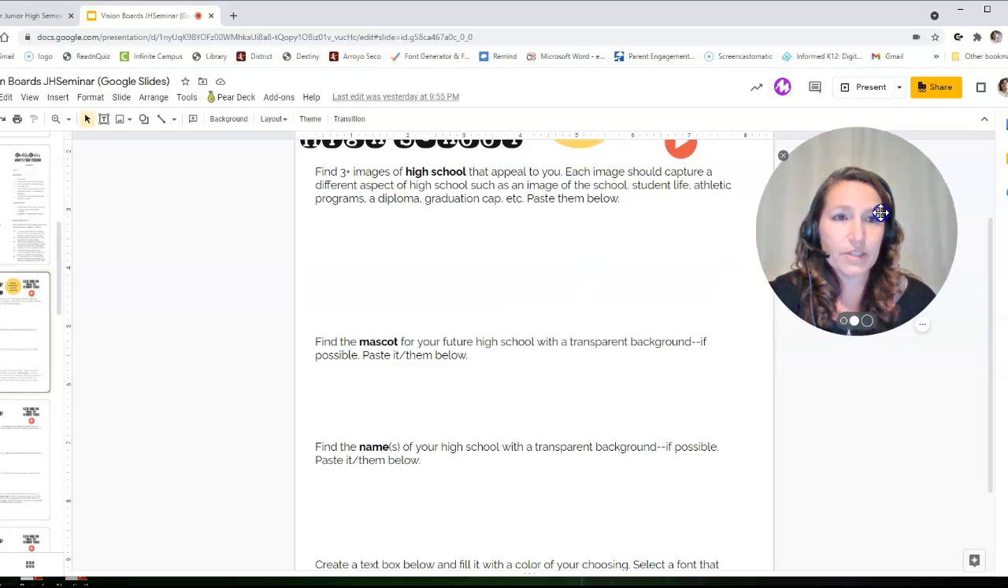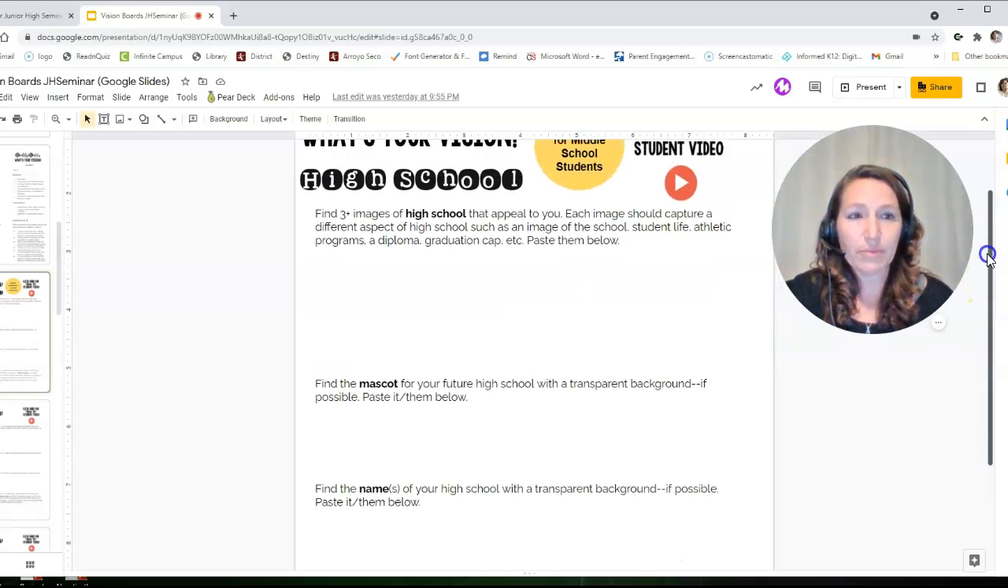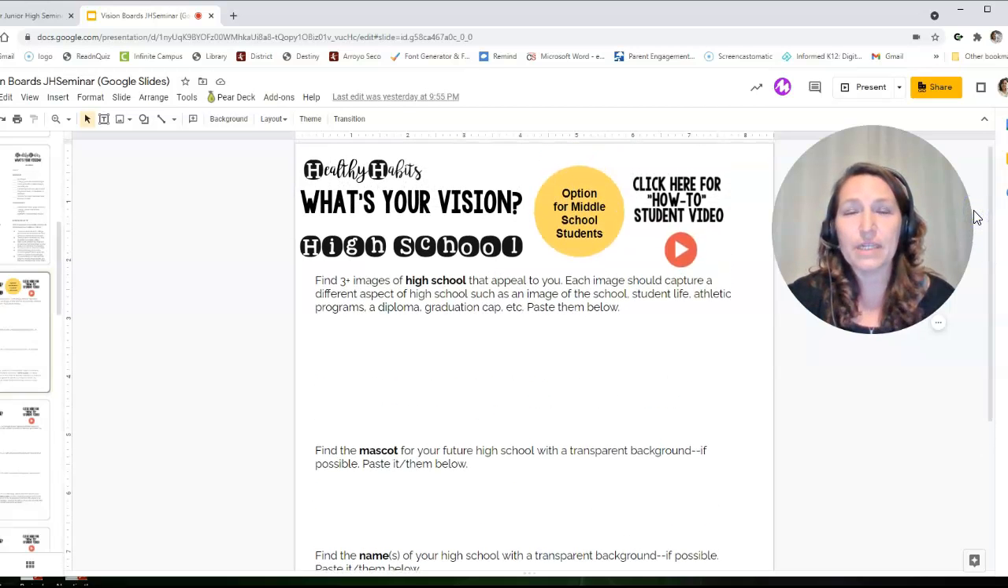And then what you're going to do is you're going to find images that represent all of these questions. So this one is all about high school. So it says find 3+ images of high school that appeal to you. Each image should capture a different aspect of high school, such as an image of the school, student life, athletic programs, a diploma, a graduation cap, etc.